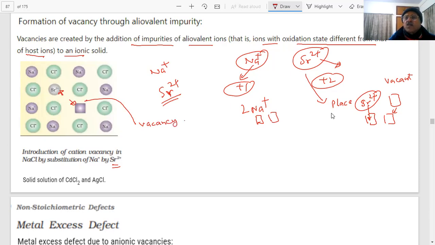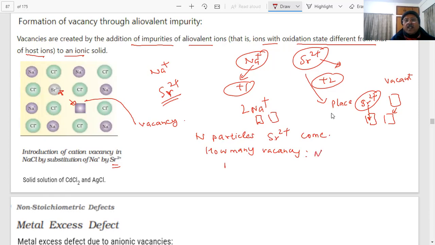What is the number of vacancies if n particles of Sr2+ come? How many vacancies will be there? n strontium ions come, so n vacancies.